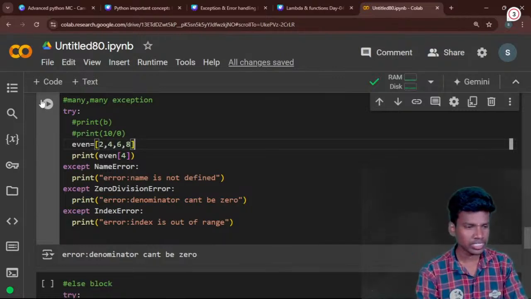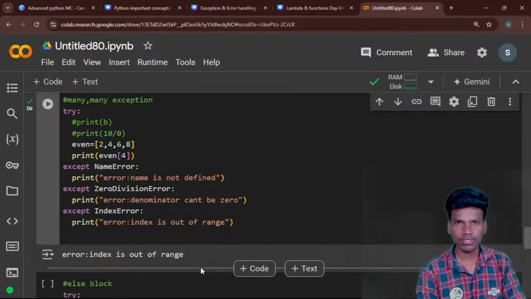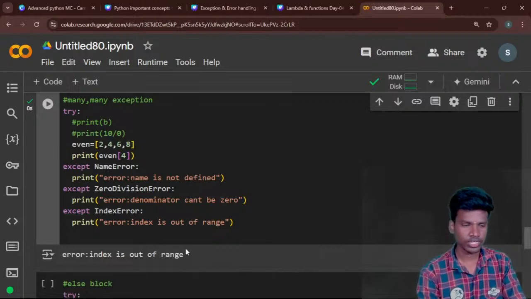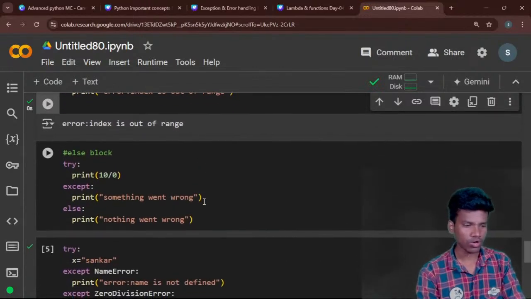Now I run this, automatically you will understand this one. So the error is: index is out of range. Okay, do you understand? So this is the example for multiple exceptions. Okay, so next we move on to the else block.